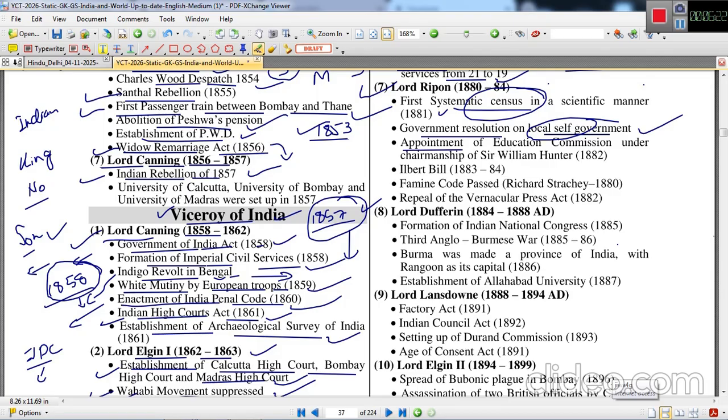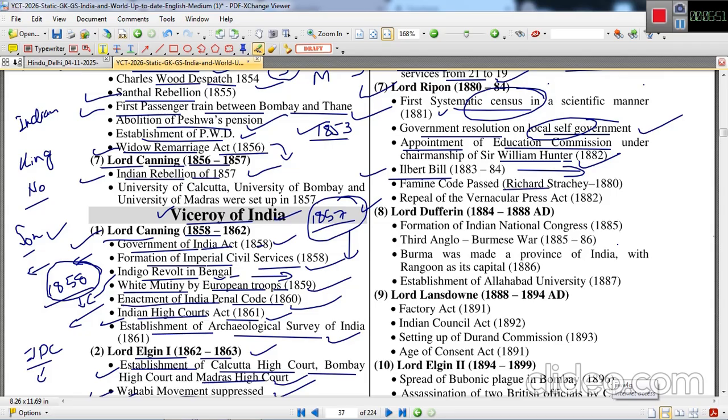The appointment of the Education Commission under the chairmanship of William Hunter, the Hunter Commission of 1882, was appointed. Ilbert Bill, the controversial bill under which there was a provision of trial of Europeans by Indian judges. So this was again highly debated in British Parliament that now an Indian will try us.